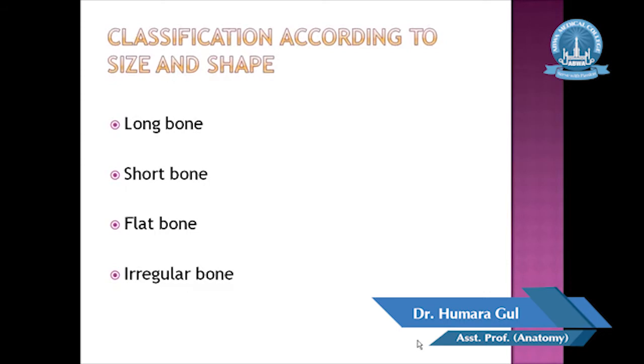Long bones consist of a central shaft and 2 expanded ends, which are smooth and articular.